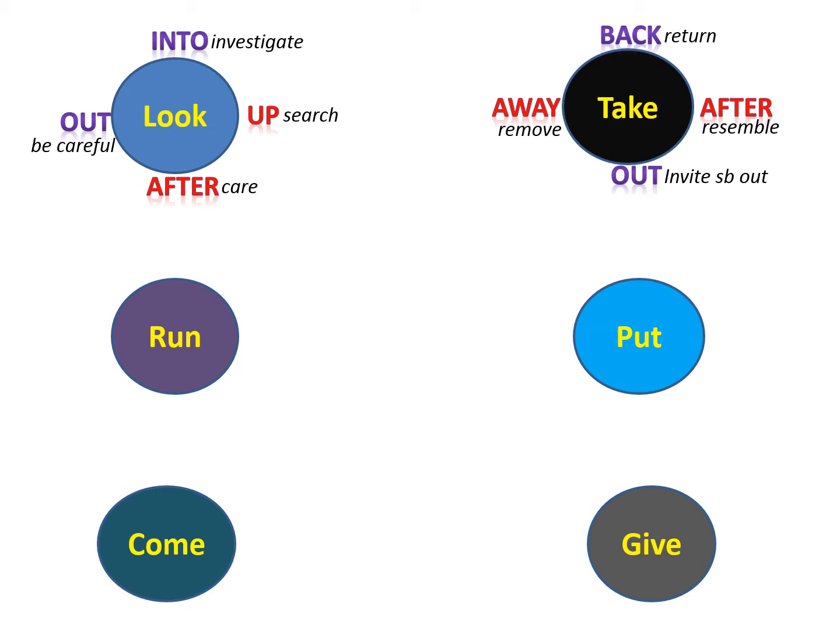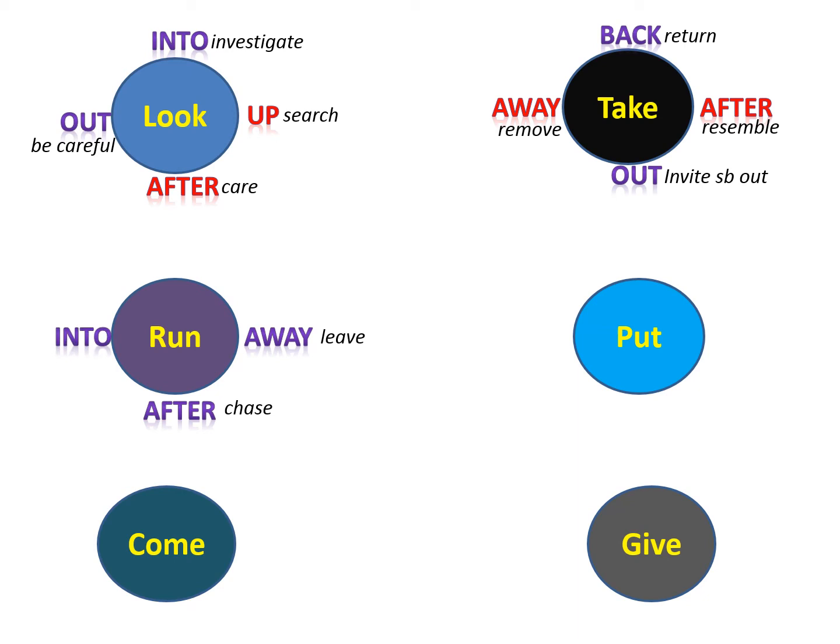Phrasal verbs with the verb run. When you run after somebody or something, you chase it, or you try to get that thing. Run away. When you run away, you leave a place or person, or you avoid somebody or something.